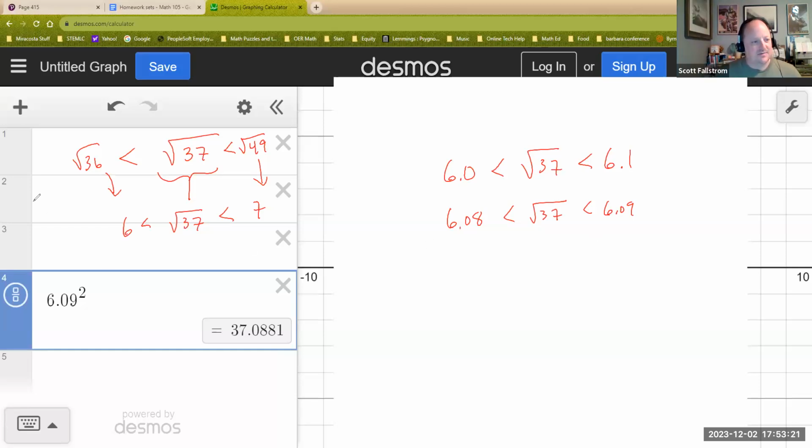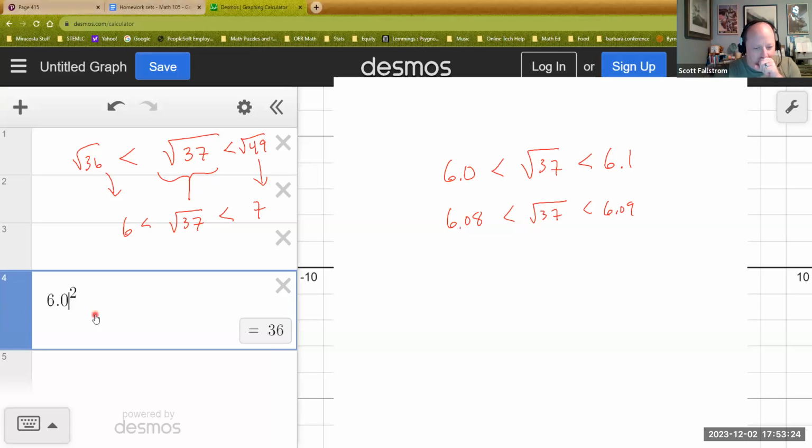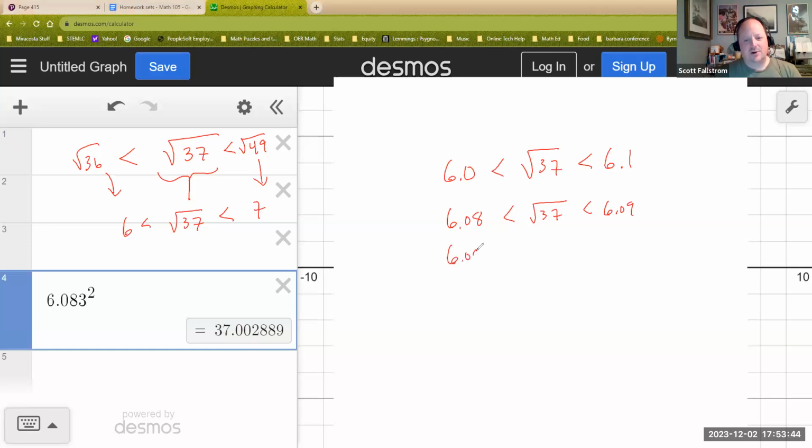You want to get more accurate than that? Okay, let's go back and add some additional digits. So 6.082, if I square it, that's a little bit below 37. 6.083, that's a little bit above 37. So now I know I'm getting closer and closer to that value. See what I'm saying? We're getting closer and closer. Now if I wanted to put a decimal down, I could say the square root of 37 is approximately 6.08. I could get there because I've got it now measured out to 3 decimal places.